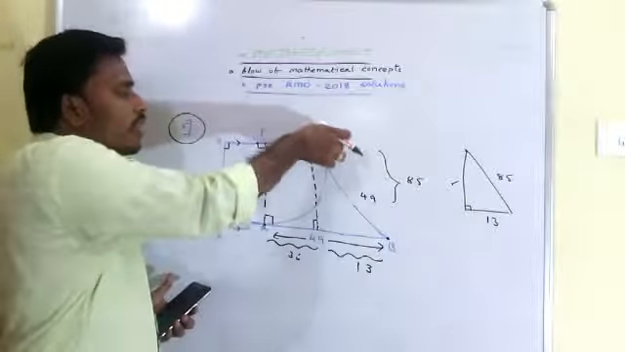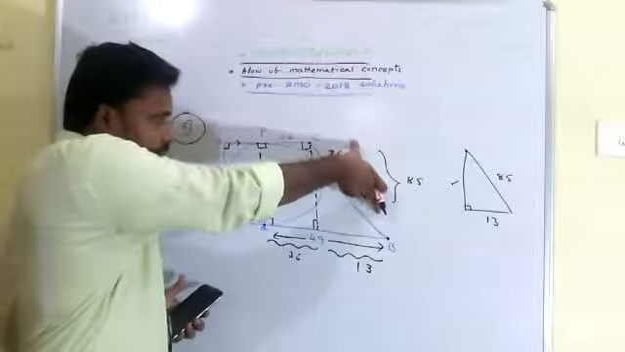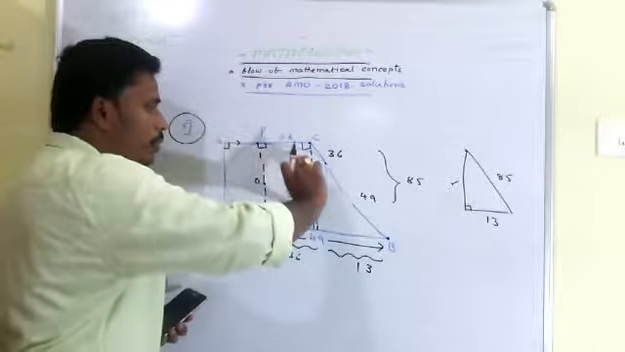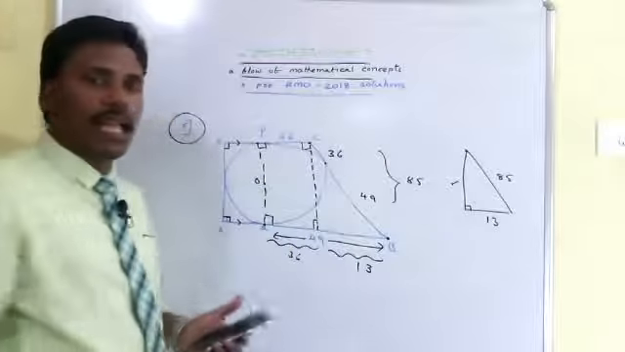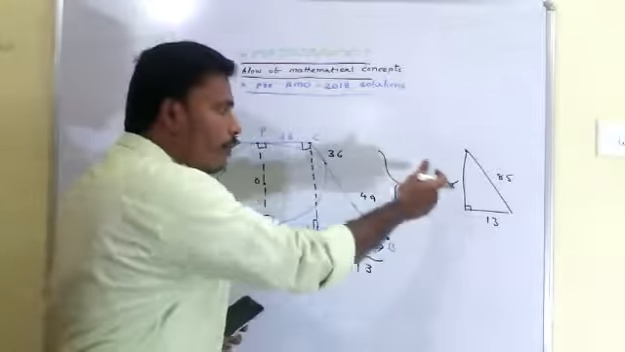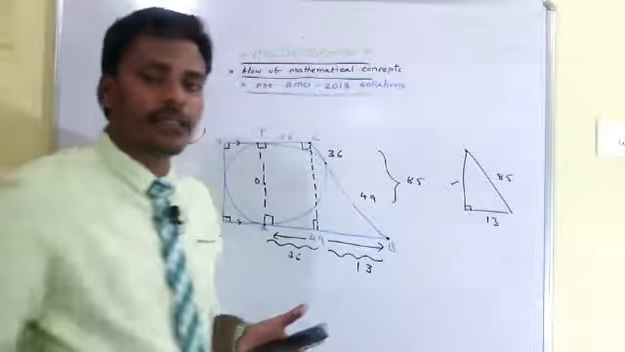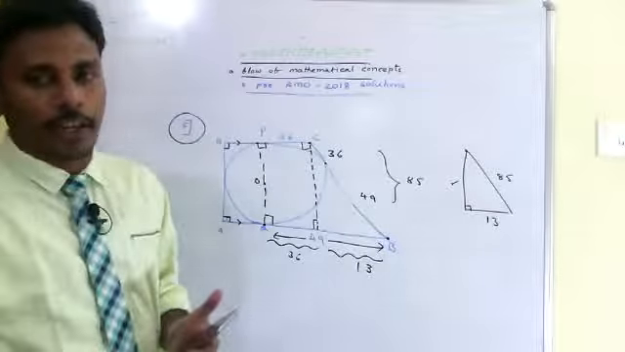Since it is 36, this is also 36. The total length is 85. So this length is 85. This length is 13. We have to calculate PQ, which is nothing but this length. So these three are making a right angle triangle here. From the Pythagorean theorem, we calculate this length as 84. Since this is 84, this PQ is also 84.